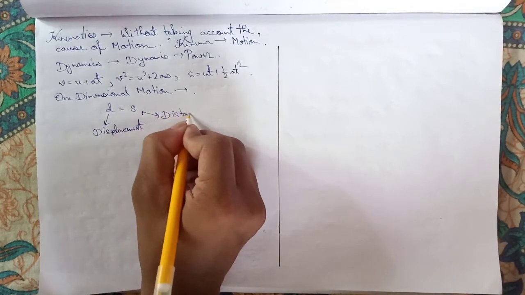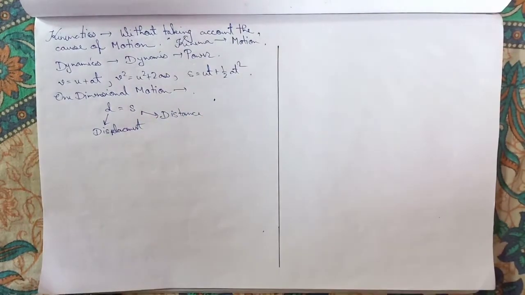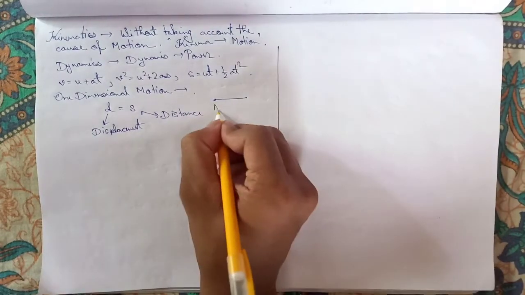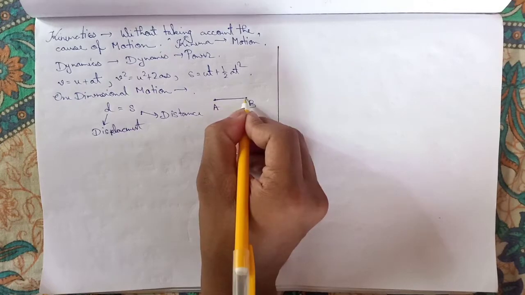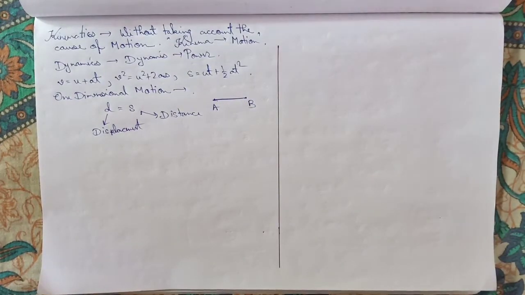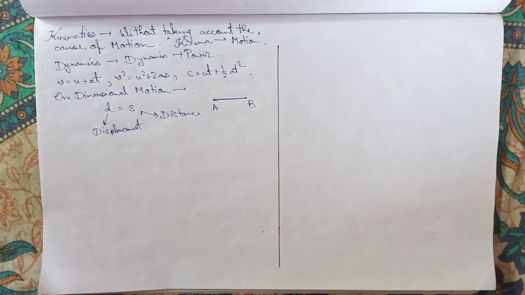Why is it the same? Because if a body moves from A to B along a straight line, the distance between A and B and the displacement between A and B are the same. We measure the distance along a straight line, and we know the least distance is the displacement, and the least distance is always measured along a straight line.